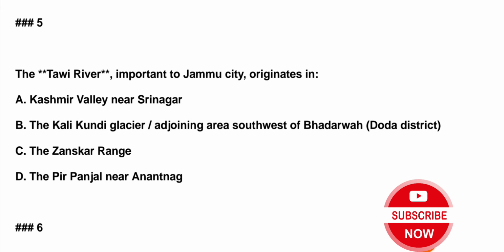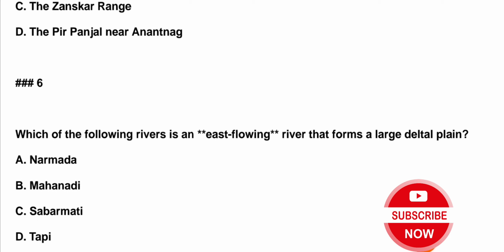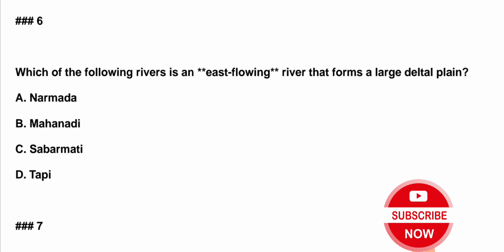Question 5. The Tawi River, important to Jammu city, originates in A. Kashmir Valley near Srinagar, B. The Kalikund Glacier, C. The Zanskar Range, D. The Pir Panjal near Anantnag. Correct answer is option B, Kalikund Glacier.